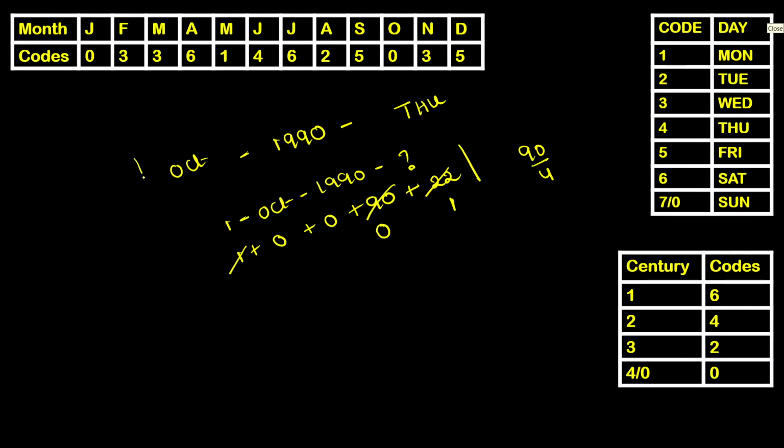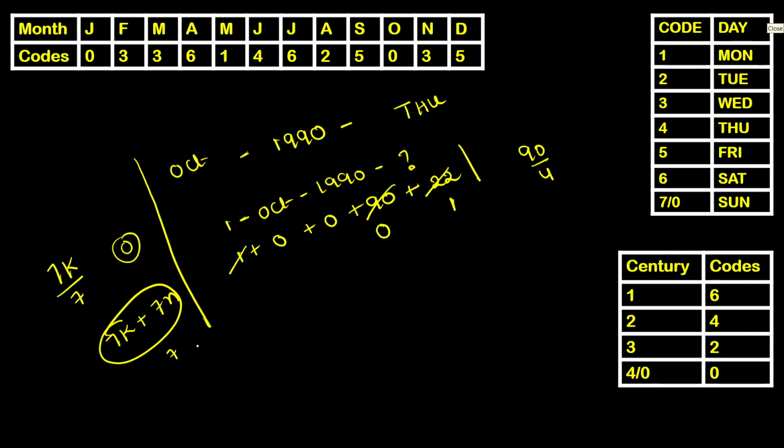Let me tell you one thing now. Let's assume a number, 7k. When 7k is divided by 7, what will be the remainder? 0. When you add two numbers, 7k plus 7n, and this number is divided by 7, the remainder will be 0 again. Is that clear? And if you observe a number in the form of 7k plus 3, when divided by 7, the remainder will be 3.